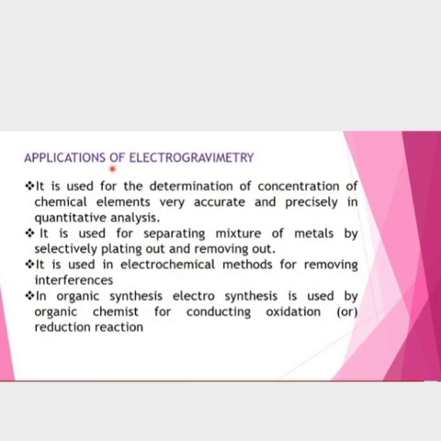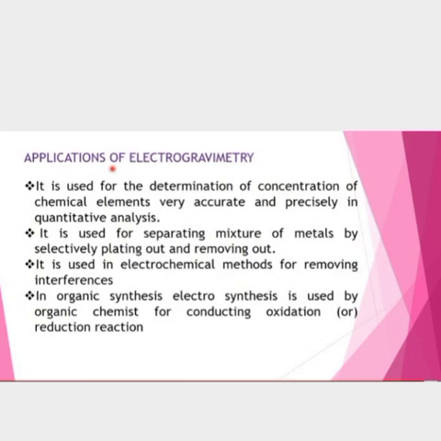Now the applications of electrogravimetry. It is used for the determination of the concentration of chemical elements very accurately and precisely in quantitative analysis. To get the quantity of elements accurately, this method is used.